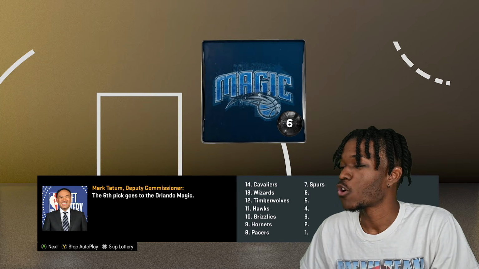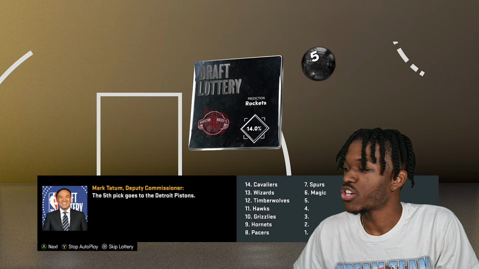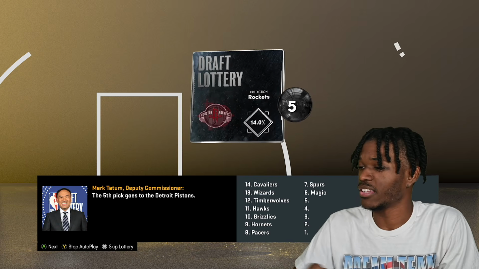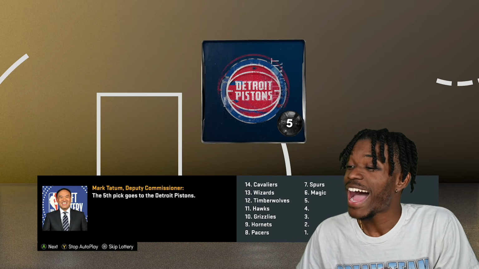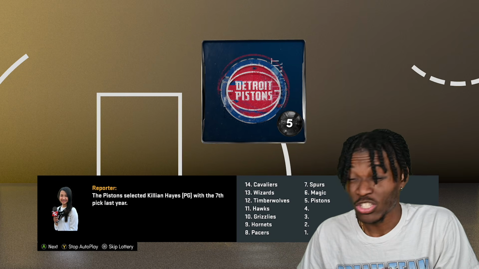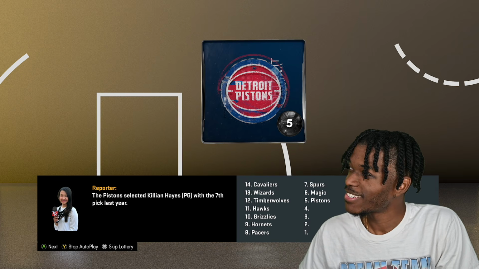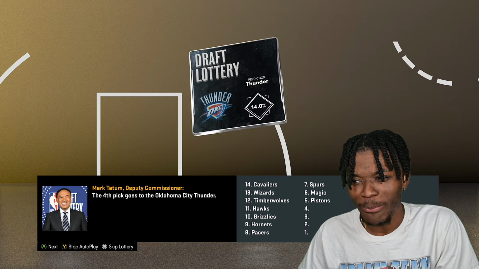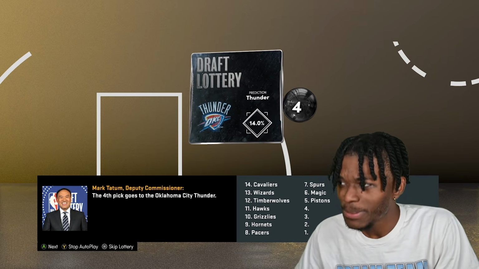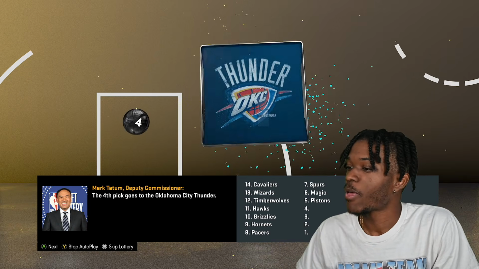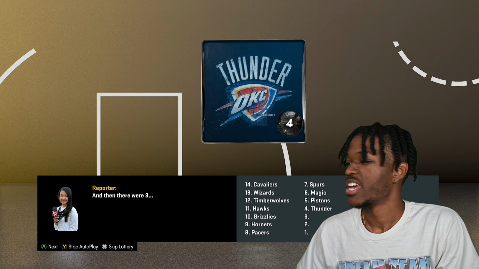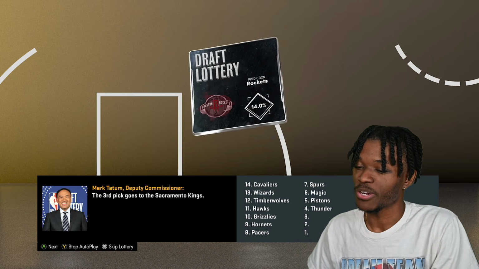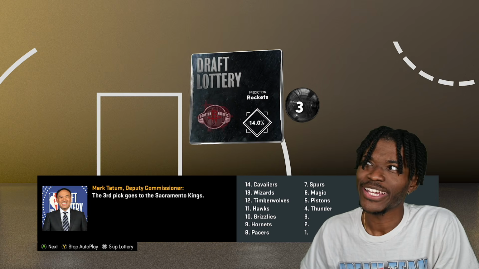The Magic at the 6th overall pick. That's very interesting. Two years in a row, they end up with a pick like that, is what the lady said in my corner here. The Pistons, who had the highest odds, dropped to number 5. They had the highest odds and they dropped, which means that two teams moved up. OKC was a top 3 team, but ended up with the number 4 pick because teams moved up. Here we go. So the Warriors, I forget who else was there. Is this like my Bulls to be good one year? The year that matters the most.